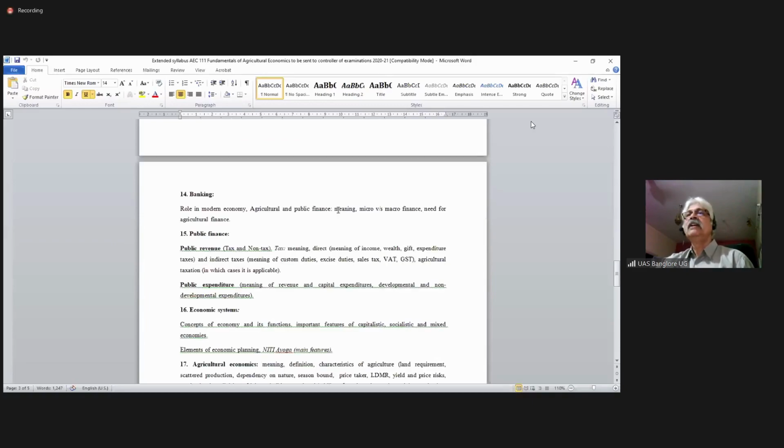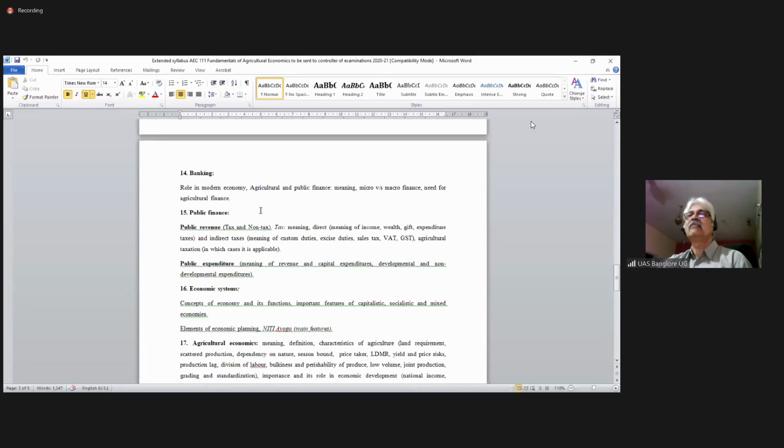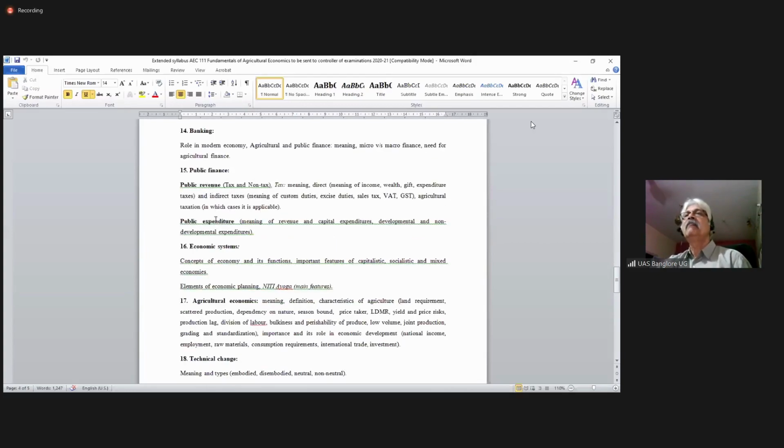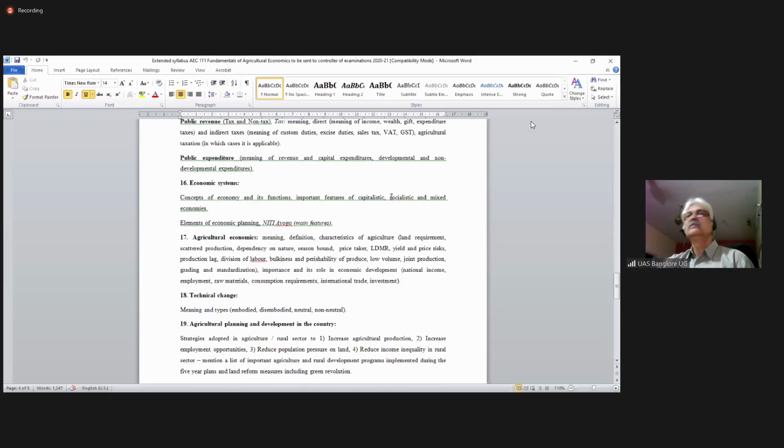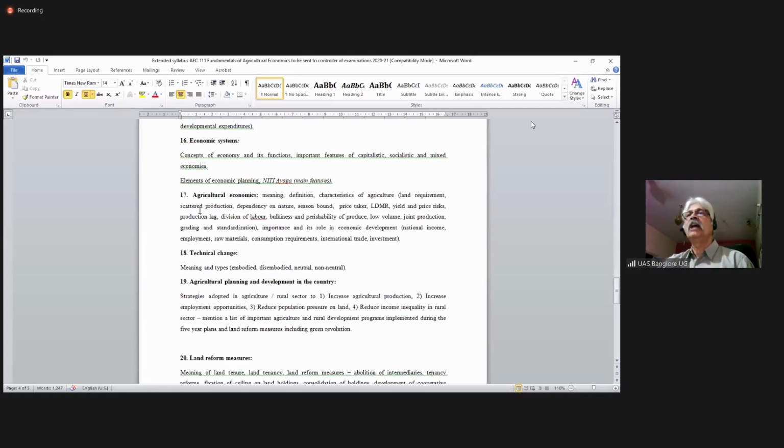Banking, its purpose, microfinance and agriculture finance. Public finance, public revenue, public expenditure, duties, taxes, and such things. Economic system. Niti Aayog, capitalistic economy, socialistic economy, mixed economy. I have covered these.